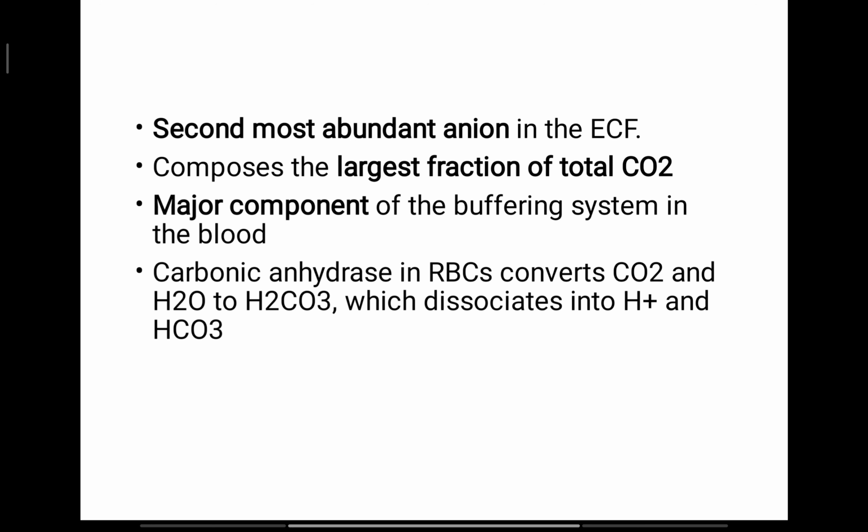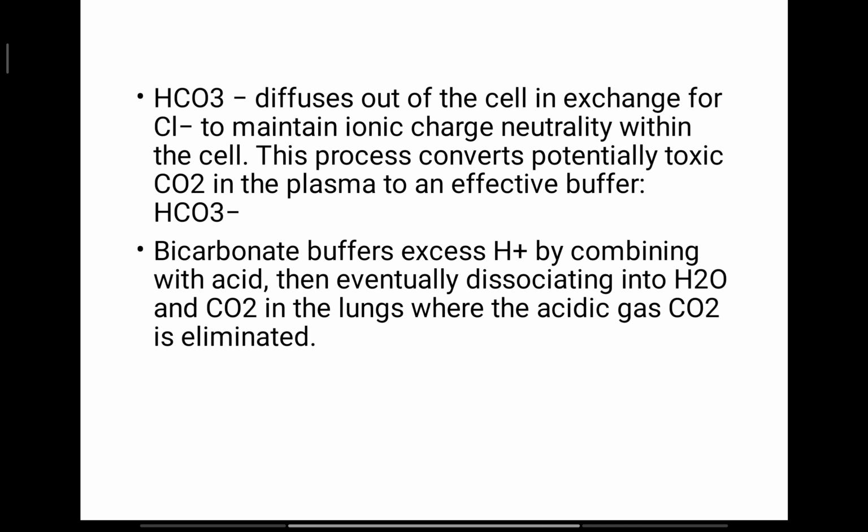Carbonic anhydrase in RBCs converts carbon dioxide and water to carbonic acid, which dissociates into hydrogen and bicarbonate. Bicarbonate diffuses out of the cell in exchange for chloride to maintain ionic charge neutrality within the cell. This process converts potentially toxic carbon dioxide in the plasma to an effective buffer, bicarbonate.